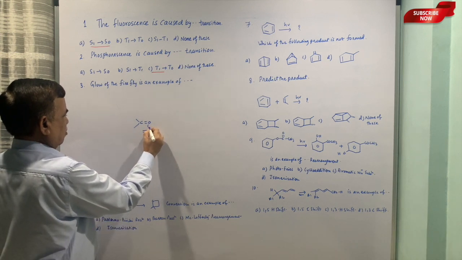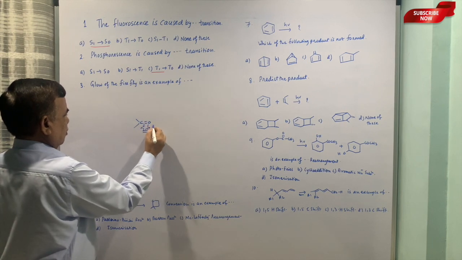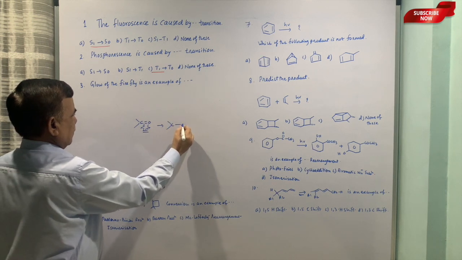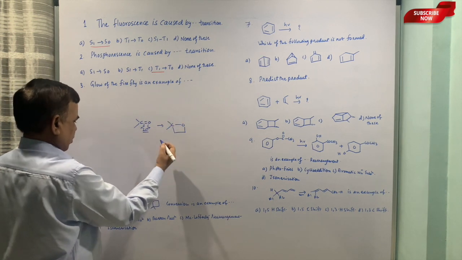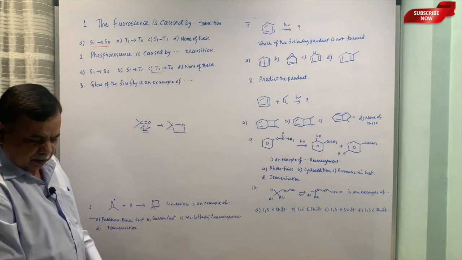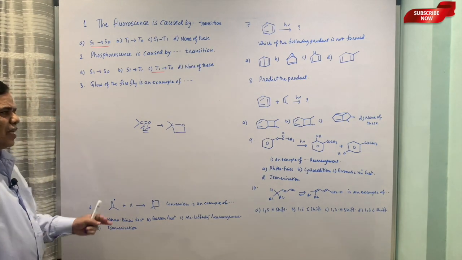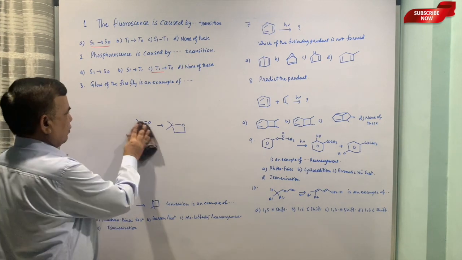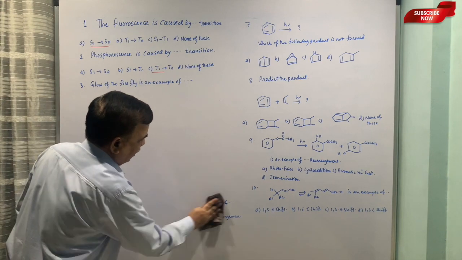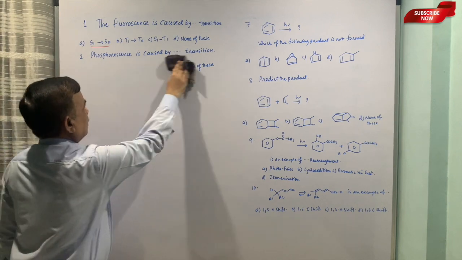So this is the first one, the Paterno-Buchi reaction, the formation of cyclic ethers, or oxetane to be precise. Oxetane formation through the excited carbonyl compound and olefin is the Paterno-Buchi reaction.